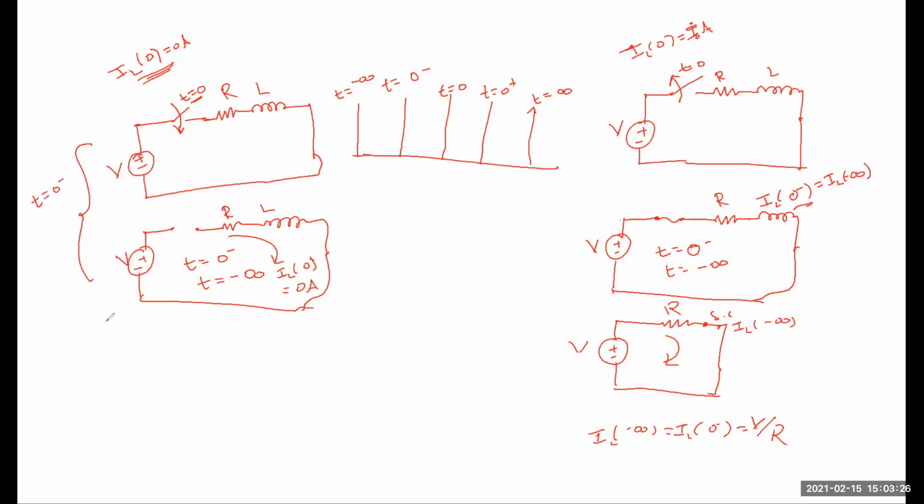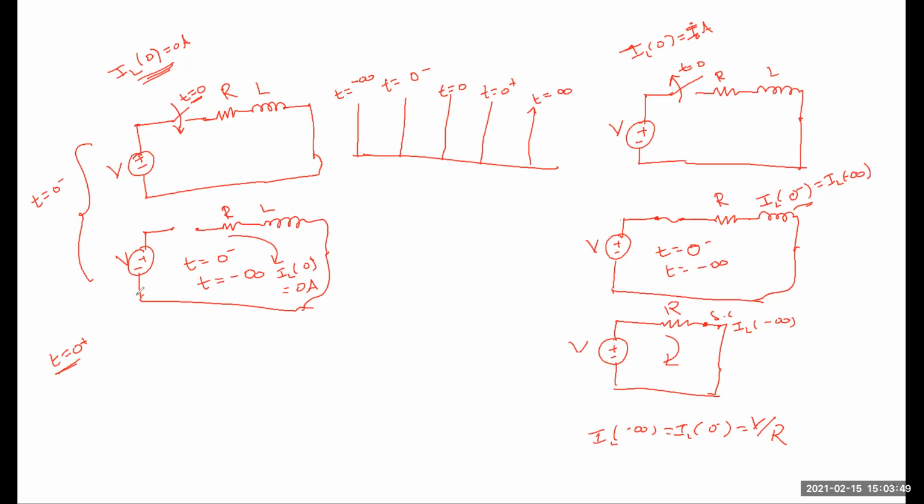Okay, so just after the switching action, what will the circuit be like? Just after the switching action, the inductor does not allow sudden changes in current. Am I right? That's why it is acting as an open circuit. It's clear. So at t equal to 0 plus.